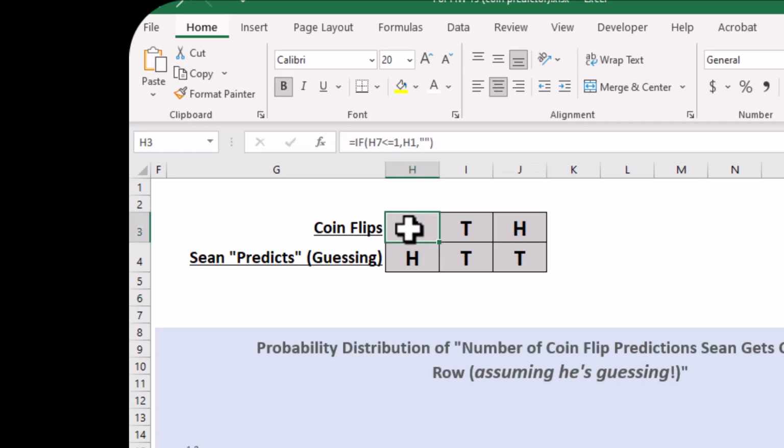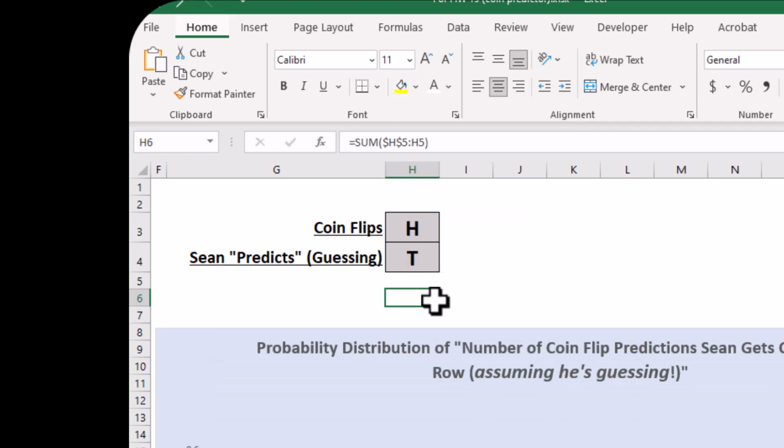So I got coin flipped heads, I guessed heads, yay. Coin flipped tails, I guessed tails, yay. And then I got it wrong on the 3rd. So that's 2 correct guesses in a row. That was no correct guesses in a row. That was also no. That was no, and this is going to take us a good long time. There's 3. I keep saying 4. It's 1 less than what you see because the last one is me getting it wrong. So that's 3. That's 0. That's 1. So this is going to take a while.